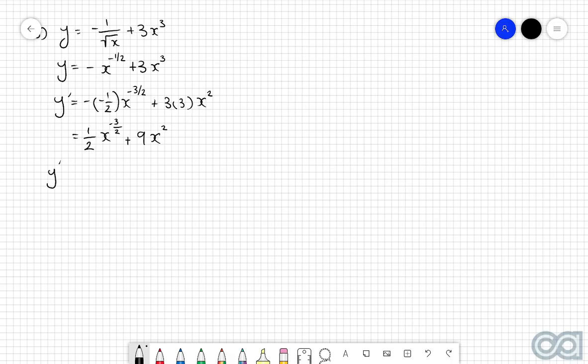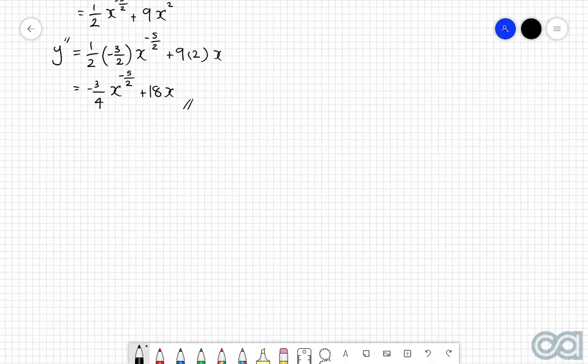So then the second derivative of this, y double dash, we're going to have a half multiplied by minus 3 over 2, x to the power of minus 5 over 2. Then we're going to have 9 multiplied by 2 then x to the power of 1, which we can just write as x. And again, because these ones here are reasonably easy to simplify, let's just go about doing that. A half multiplied by minus 3 over 2 will be minus 3 over 4, x to the power of minus 5 over 2. Then 9 by 2 is 18, so we've got plus 18x.